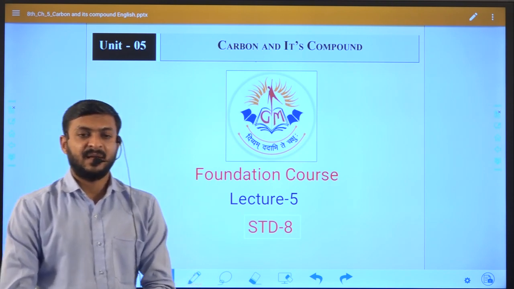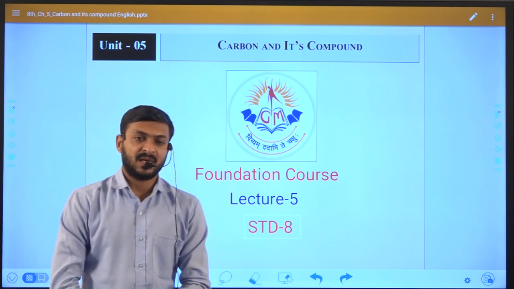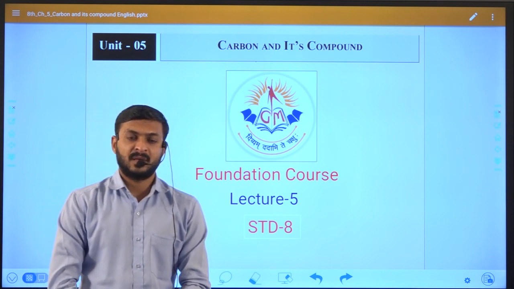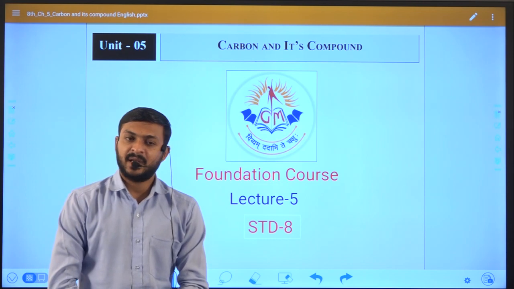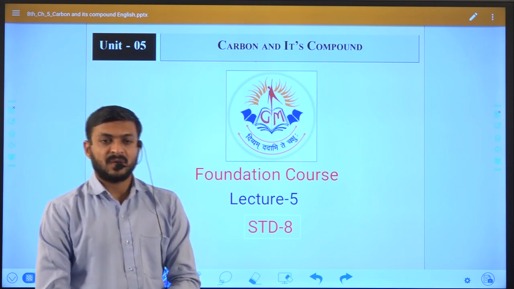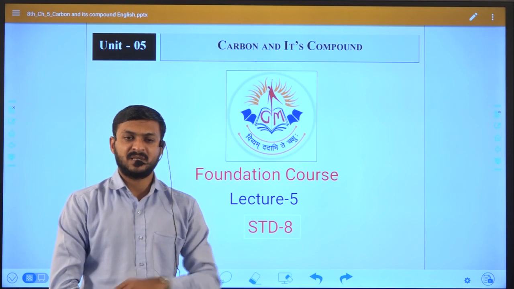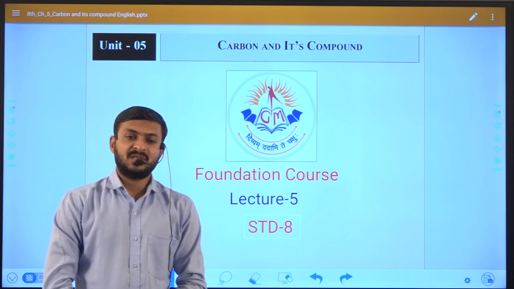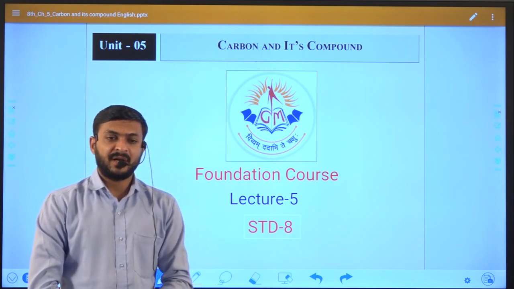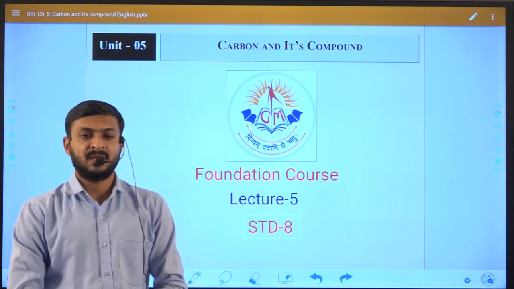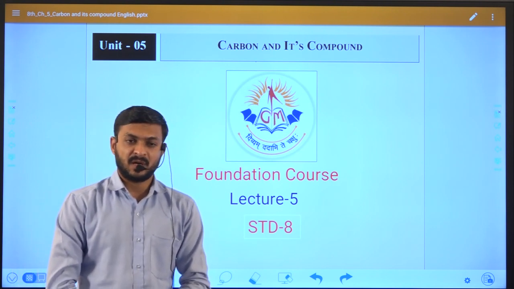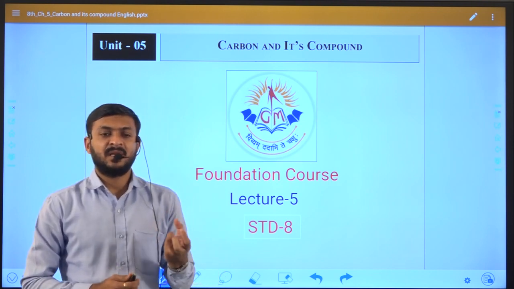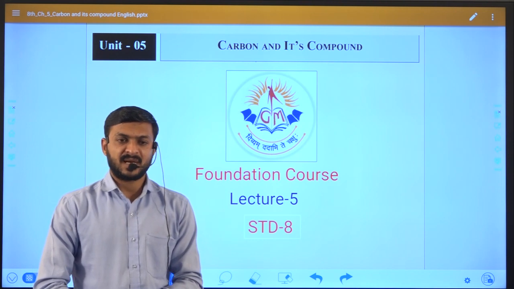As you know, in our previous class, functional groups were generally divided into two parts. One is oxygen containing, and the remaining is without oxygen, but oxygen is contained with carbon. This is the special category, right? After that, again the oxygen containing compounds we divided into two parts. One is where oxygen is attached with a single bond. This is the one category. Second category, we discuss oxygen is attached with a double bond. This is the second category, right?